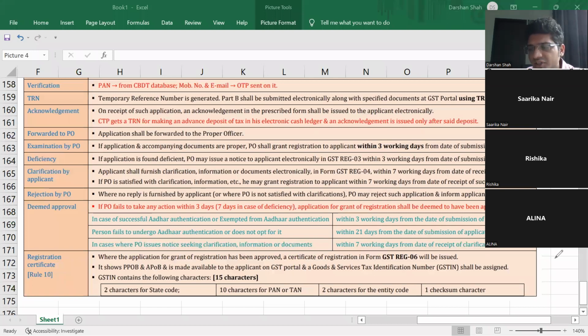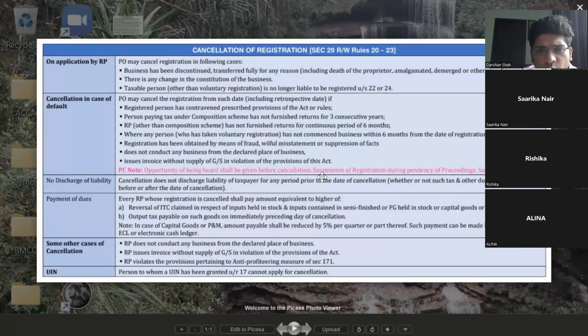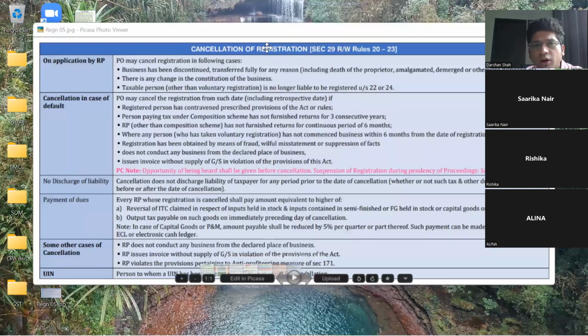All right, done. Registration is understood to everyone. Yes, sir. Okay, so now I'll provide one more chart, cancellation of registration, that you guys will read on your own. When does registration get cancelled? It is very logical. You guys read this today, and then we'll discuss it first thing tomorrow. Tomorrow we'll start with input tax credit. Input tax credit is a practical, numerical concept. We'll solve questions up to 10 marks in input tax credit. Don't miss out on tomorrow's lecture.